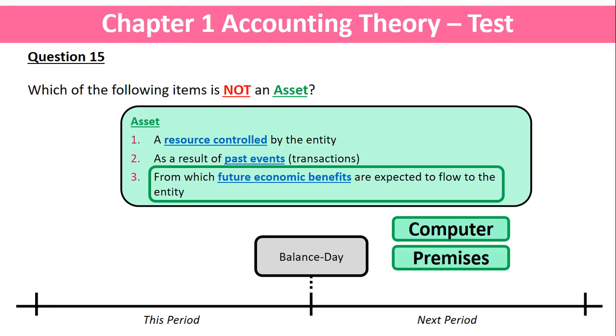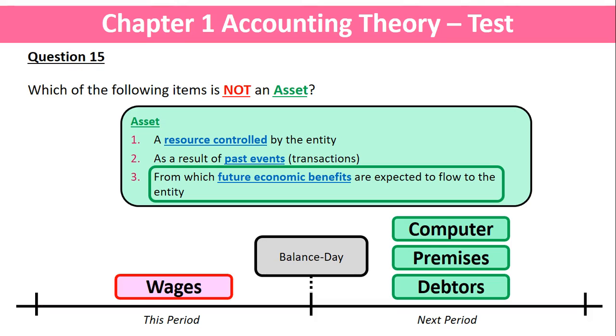Likewise, a premises or building, that will continue to be used in the future, so that will provide a future economic benefit. Same with debtors. The debtor is someone who owes us money. Just because they haven't paid us back at the end of this period doesn't mean they won't in the future, so they will provide future economic benefits in the form of money.